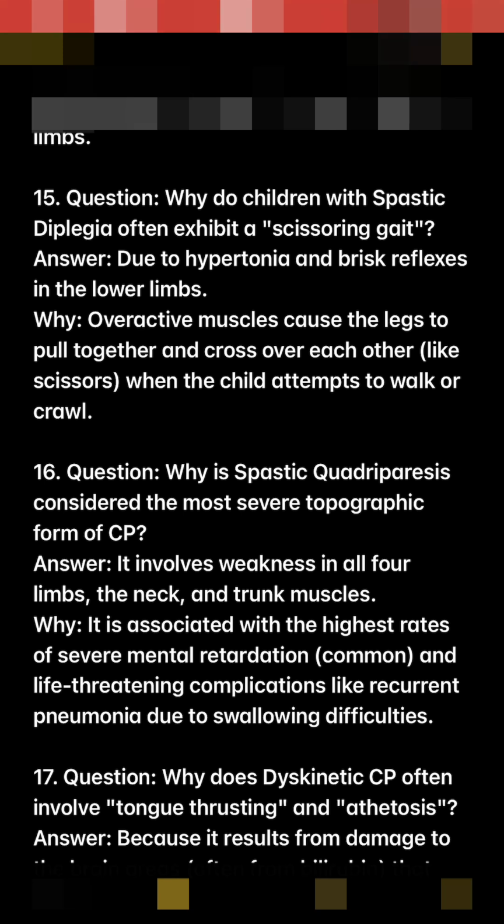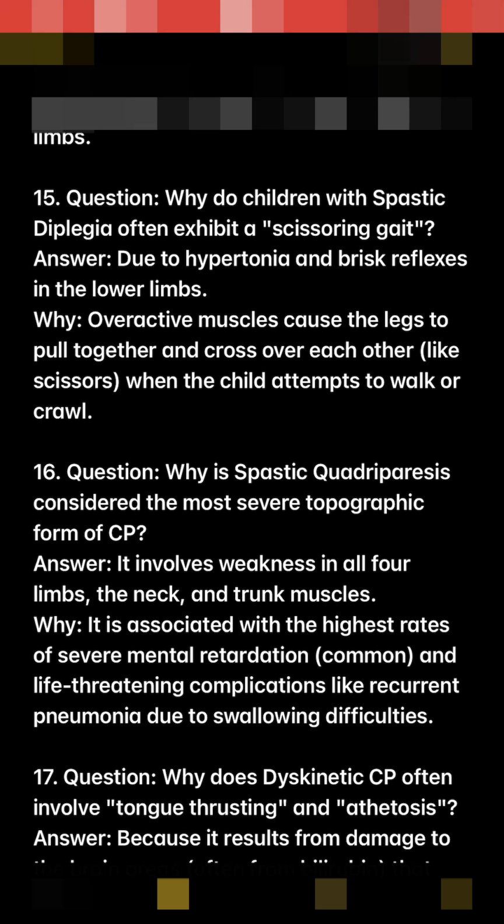16. Question: why is spastic quadriparesis considered the most severe topographic form of CP? Answer: it involves weakness in all four limbs, the neck, and trunk muscles. Why? It is associated with the highest rates of severe mental retardation, common and life-threatening complications like recurrent pneumonia due to swallowing difficulties.